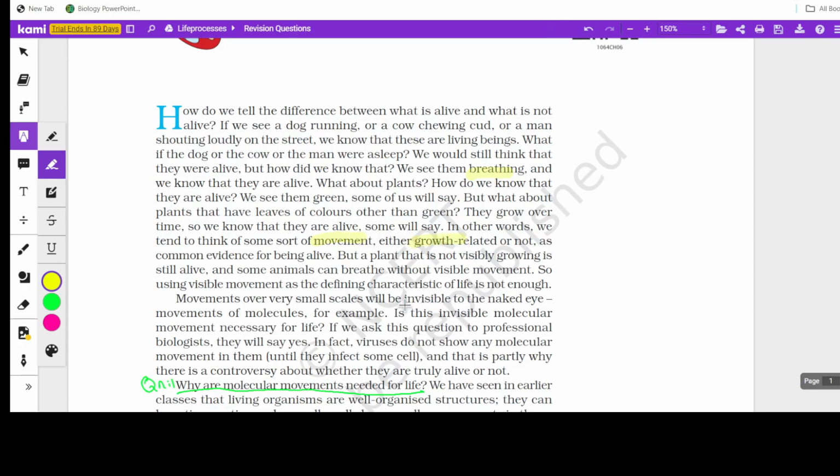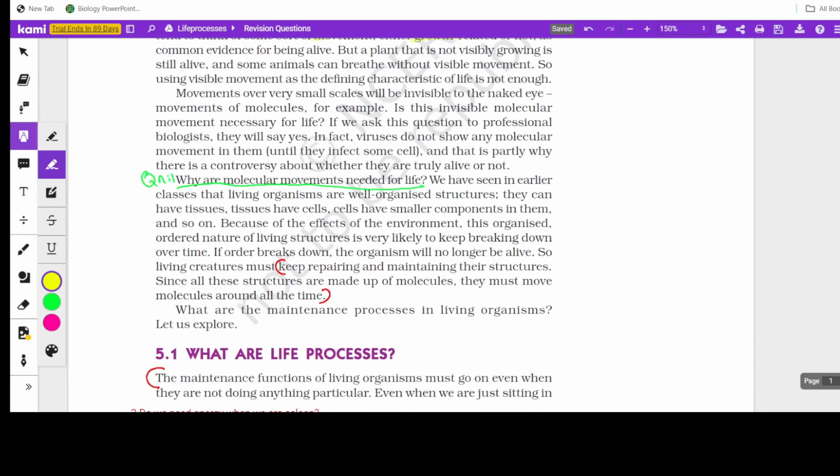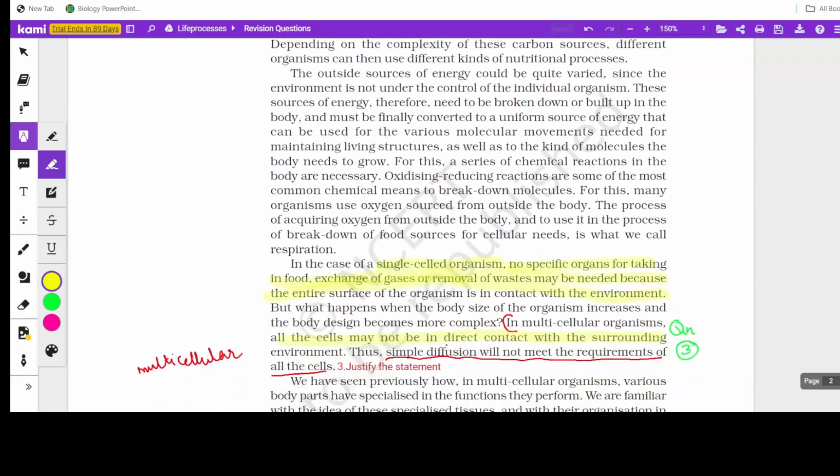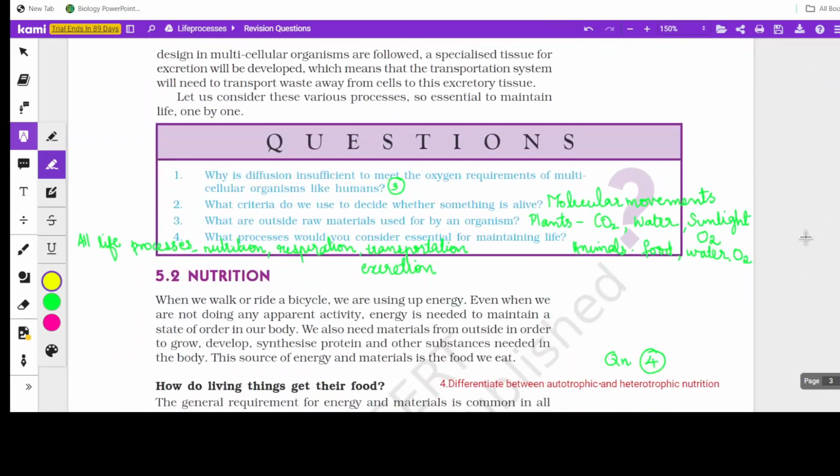All these are visible movements, but there are organisms which do not show this visible movement. So the right answer is the organisms which have molecular movements are considered to be alive. And that is the reason why viruses are still in a dilemma, whether it is living or non-living, because they do not show any molecular movements when they are outside the host body.